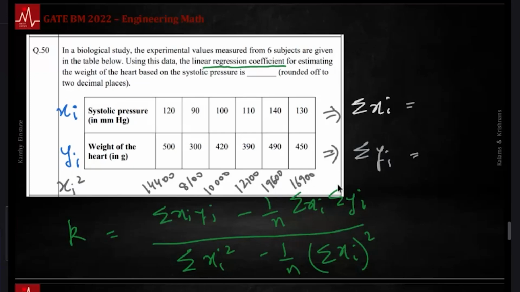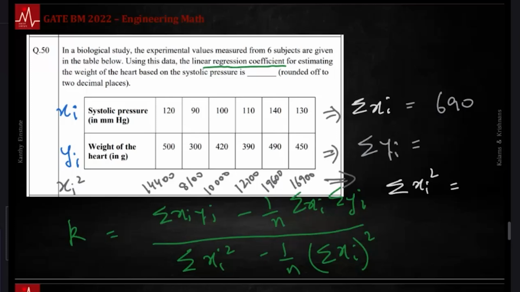Can you tell me the summations of this and also the summation of the last bit over here? This is the summation sigma xi square, sigma xi. Someone also, quickly double check this. I'm just writing the numbers that I'm getting in the chat. Okay, 690. Let's do this: 20 plus 90 plus 100 plus 110 plus 140 plus 130.